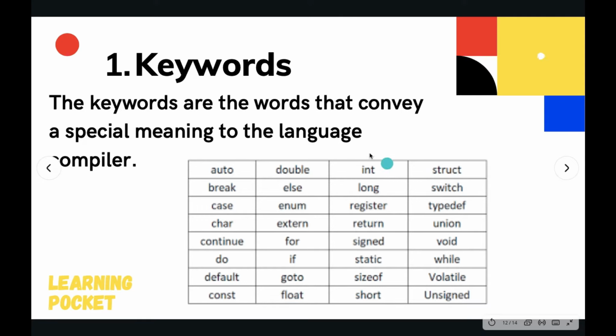Suppose there is int, so it will read it as an integer because it gives a special meaning to the compiler. Similarly, if else, it will let the compiler know that the things that are going to come after if will be an if block, and that will be an else block. For, signed, void, while, union, enum, case, char, do, default, const, float, short, unsigned. These are some of the keywords of C. There are many more keywords that you will learn as you grow in C.